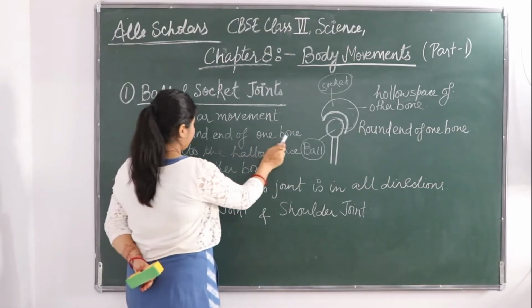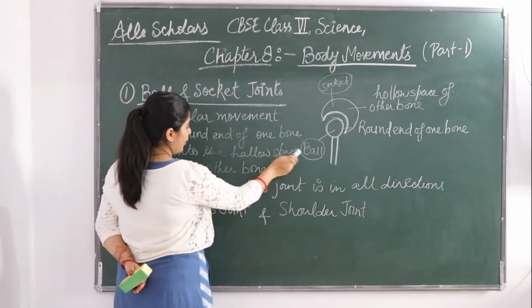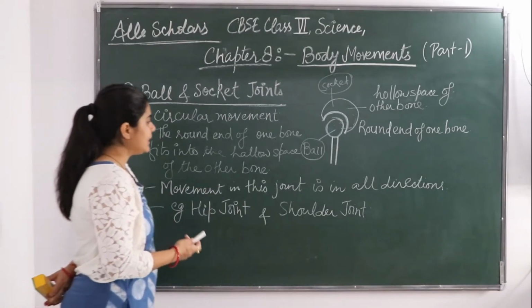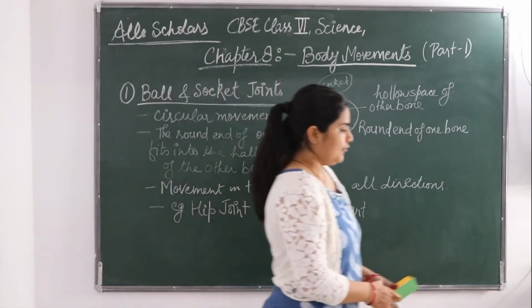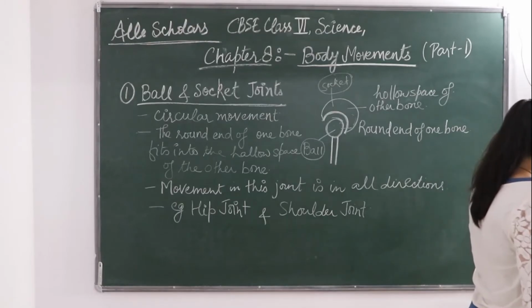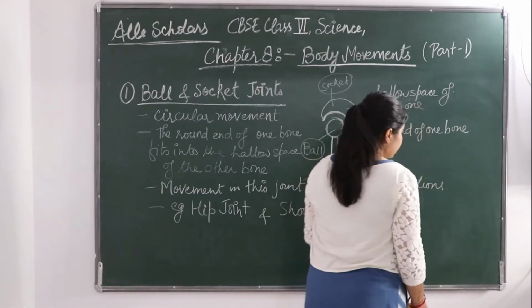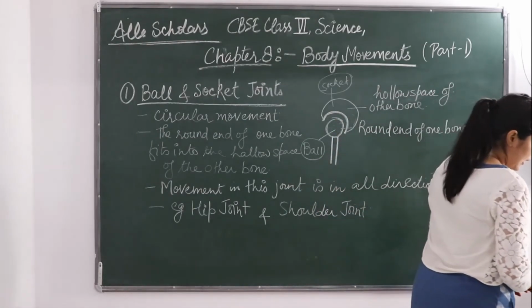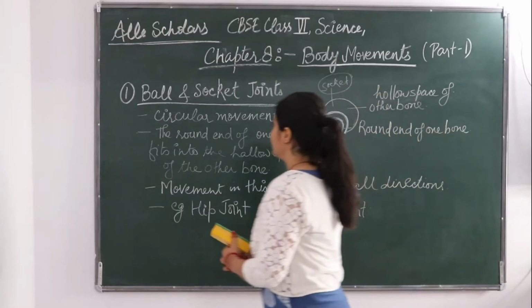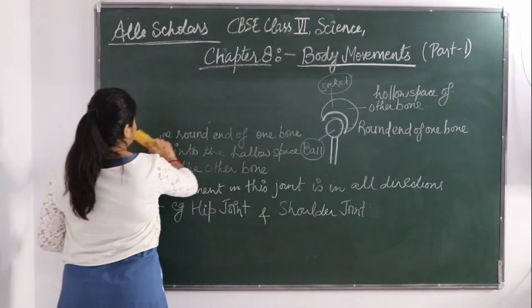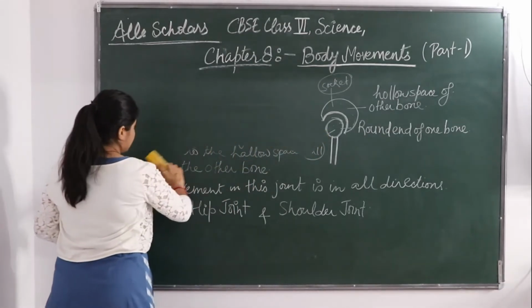The round end of one bone fits into the hollow space of the other bone. Movement in this joint is in all the direction. If we talk about the example, it is a hip joint and a shoulder joint. Okay. Now the second type is the pivotal joint.